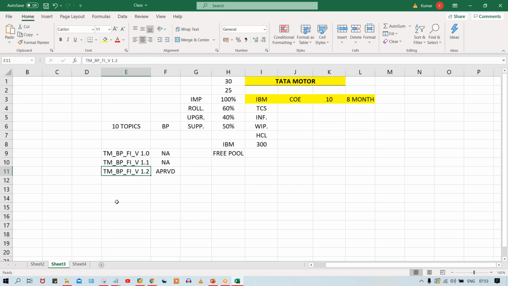I know that 90% of you might be thinking version 1.2, but this is not the correct answer, right? This is not version 1.2, because let's suppose this is also not approved, then again you have to prepare another version, right? That's 1.3. Then this one is going to be approved, so now it becomes 1.3.